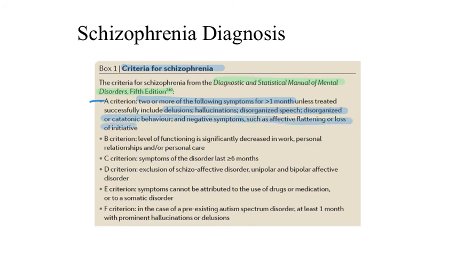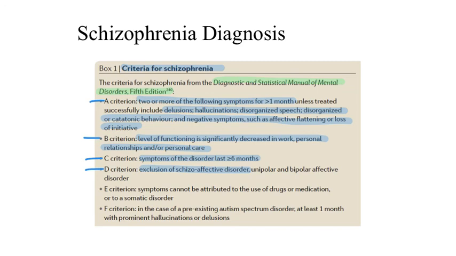The B criterion is that there should be a level of functioning that is significantly decreased in work or personal life and or personal care. C criterion is that the symptoms have lasted at least 6 months. D is exclusion of schizoaffective disorder, which we won't talk much about, but is similar to schizophrenia and has different diagnostic criteria.